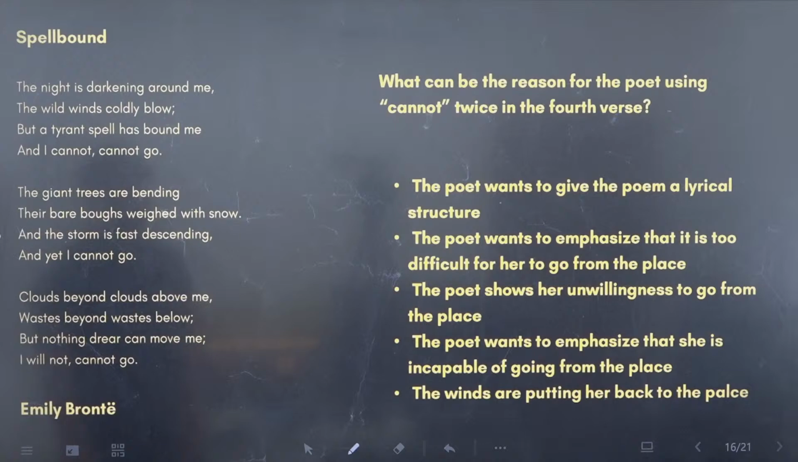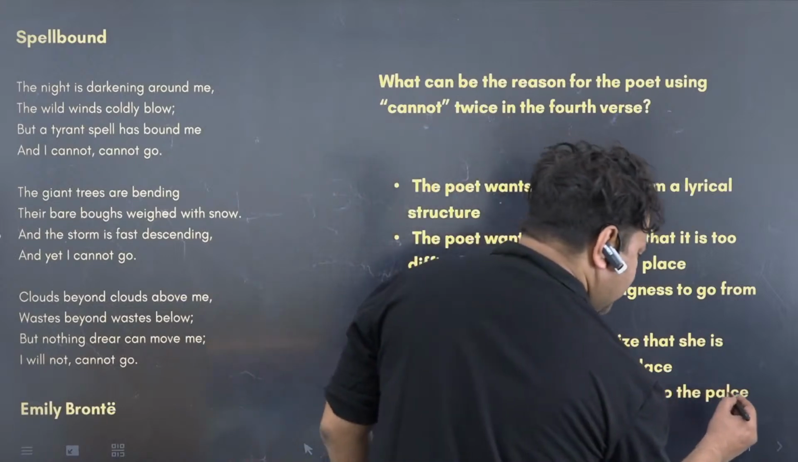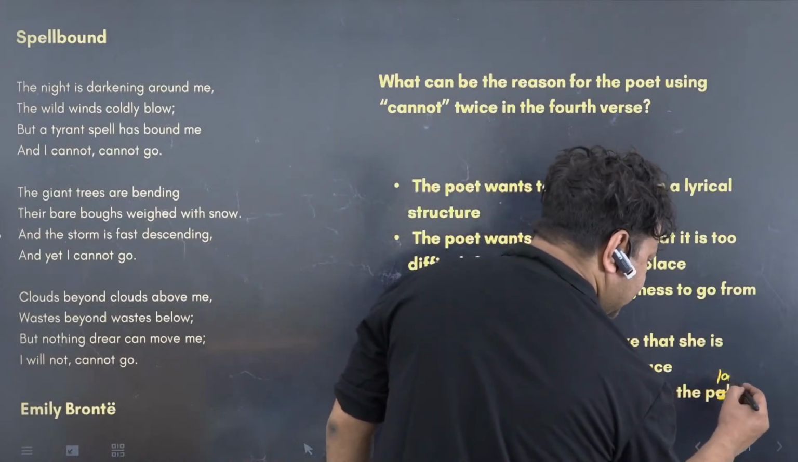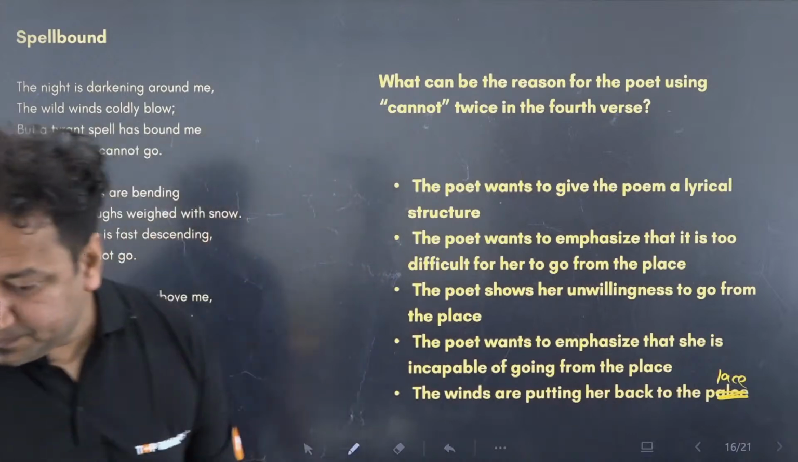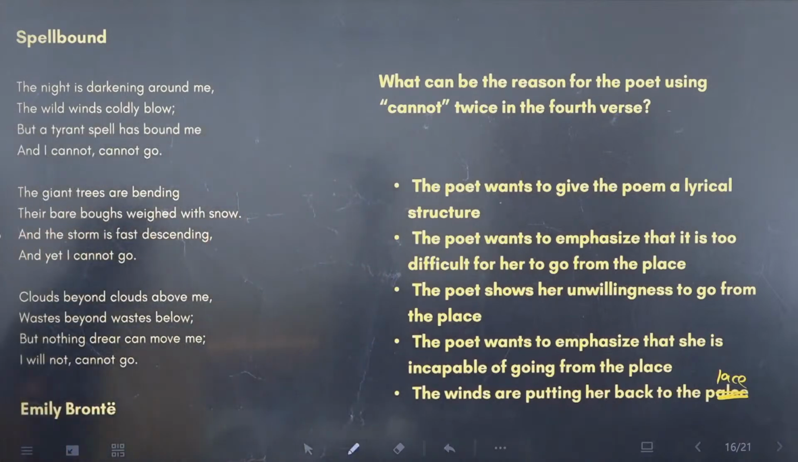Option A. The poet wants to give the poem a lyrical structure. Option B. The poet wants to emphasize that it is too difficult for her to go from the place. C. The poet shows her unwillingness to go from the place. D. The poet wants to emphasize that she is incapable of going from the place. E. The winds are putting her back to the place. This is place, not pals, so I'll just rectify that. Think about it.